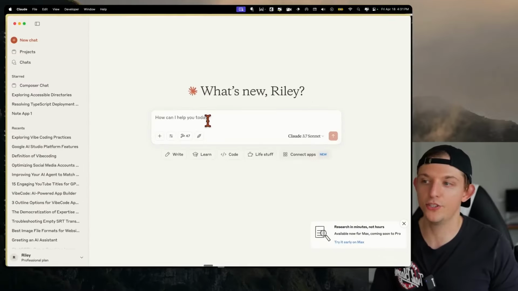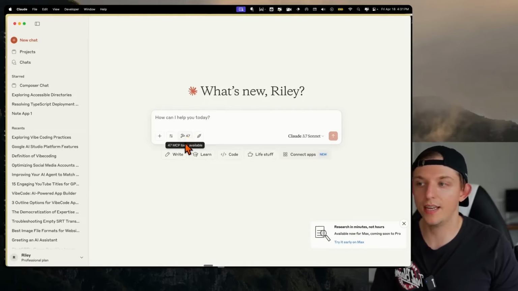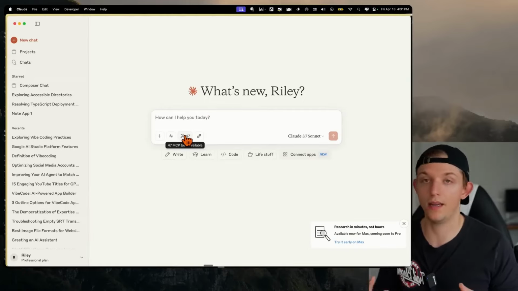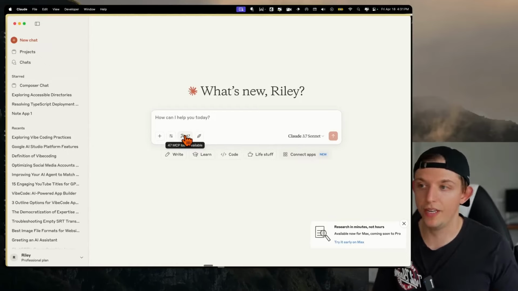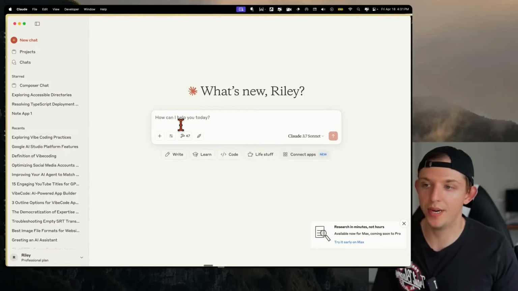Claude has access to tools. And I think I'm going to make a separate MCP video for this, because I think I can make an hour or an hour and a half video on MCPs alone, because it has access to 47 MCP tools, which I'll talk about later. But what we can do here is Claude actually has the ability to search the internet now.